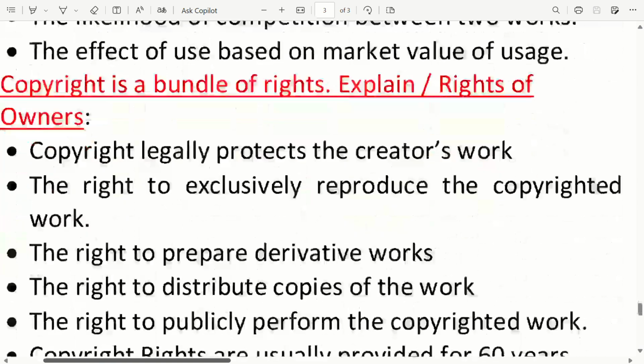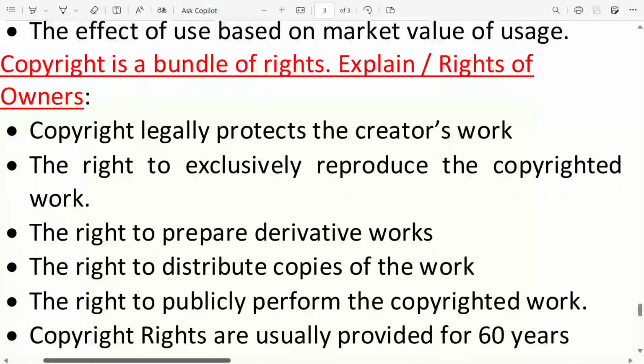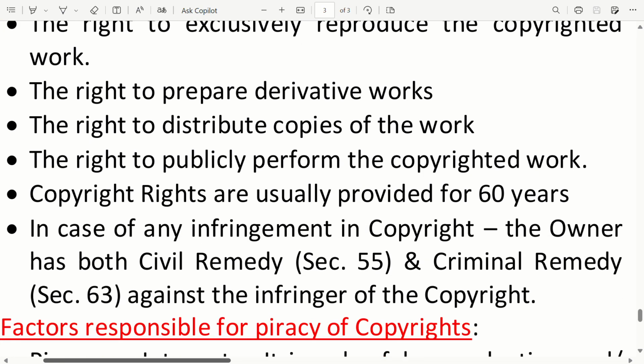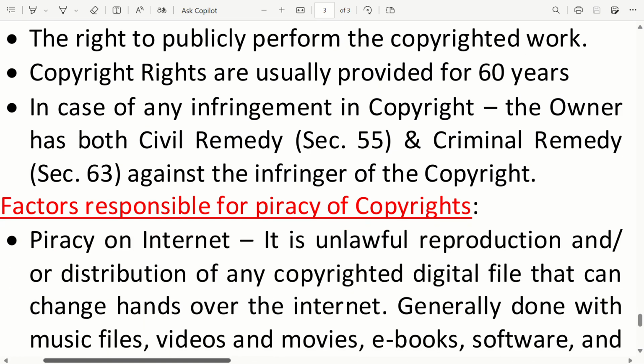Explain rights of owners. Copyright legally protects the creator's works: the right to exclusively reproduce the copyrighted work, the right to prepare derivative works, the right to distribute copies of the work, the right to publicly perform the copyrighted work. Copyright is usually provided for 60 years. In case of any infringement of copyright, the owner has both civil remedy, Section 55, and criminal remedy, Section 63, against the infringer of the copyright.